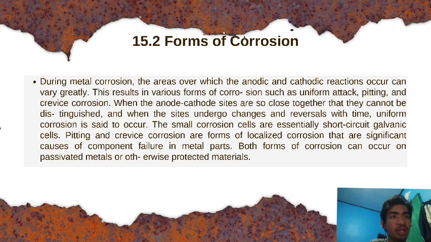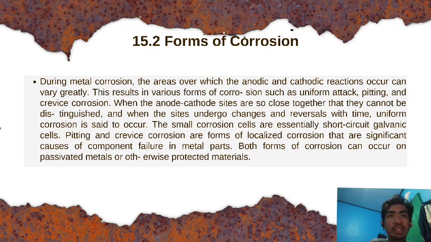When the anode and cathode sites are so close together that they cannot be distinguished, and when the sites change and evolve with time, uniform corrosion is said to occur. The small corrosion cells are essentially short-circuited galvanic cells.